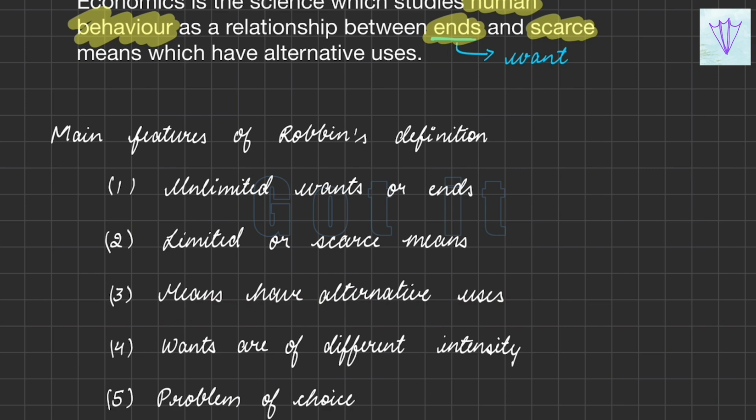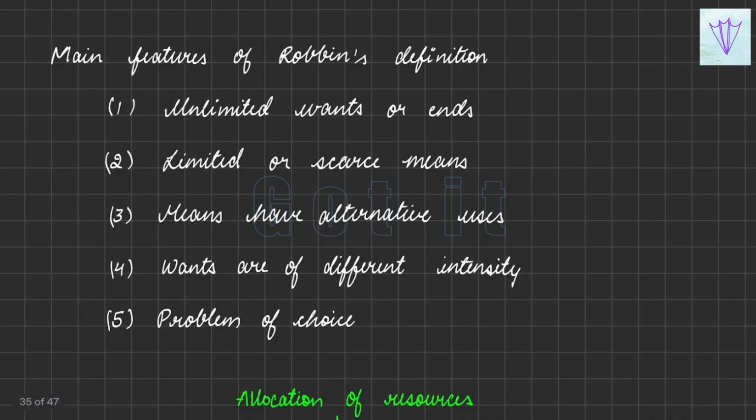So the same resource is used in more than one way. Some resources have a large number of uses and others have few uses. So man is always faced with the problem of allocation of limited resources. Everything will have alternative uses and there will be wants of different intensity.